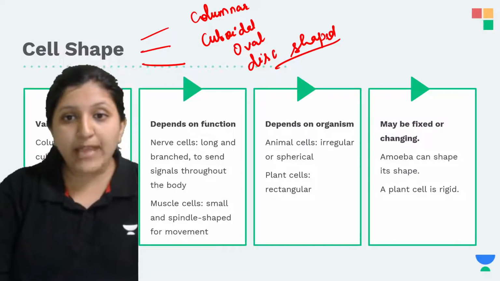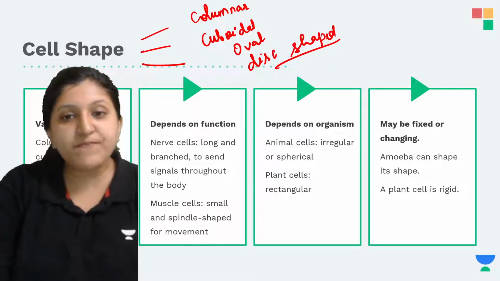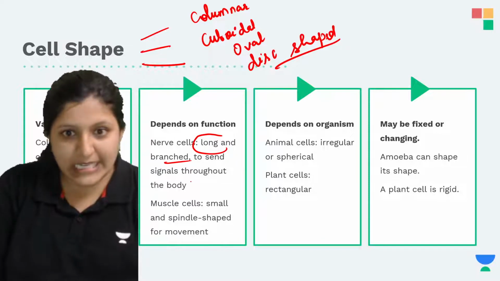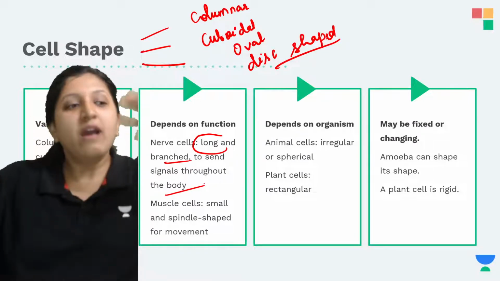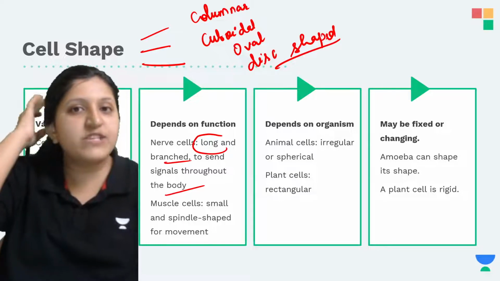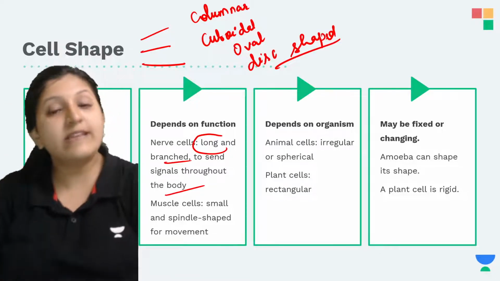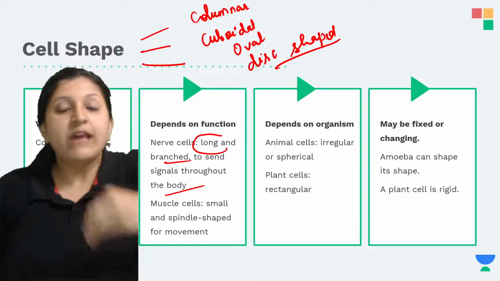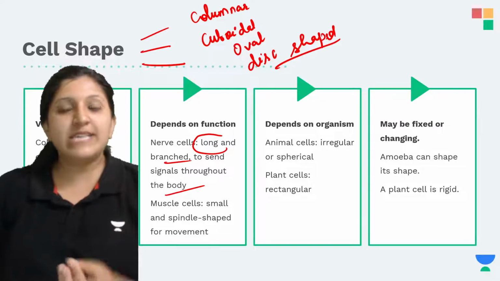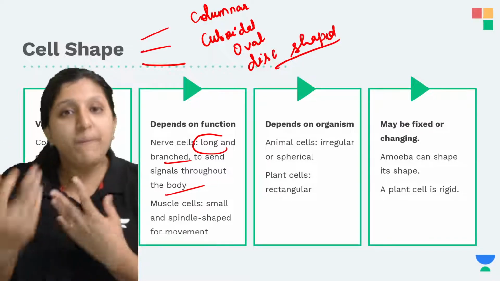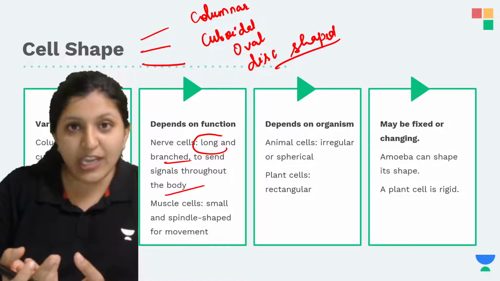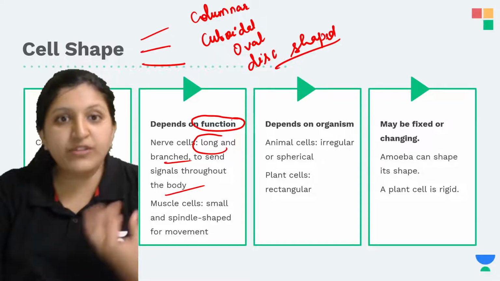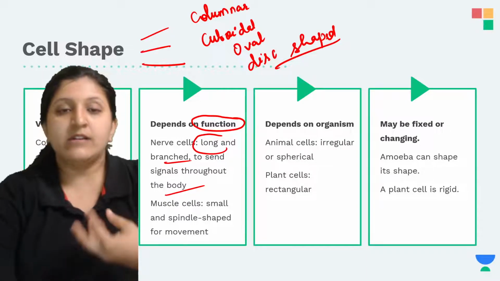So it depends on function. When we mention the nerve cell, it is long and branched, to send signals throughout the body. Let's say the nerve cell arises from your brain or spinal cord, and it has to reach till your leg. A nerve cell can be 1 meter long. We cannot always say that the nerve cell is small or large. Depending on the function, the size and mainly the shape of the cell can vary.